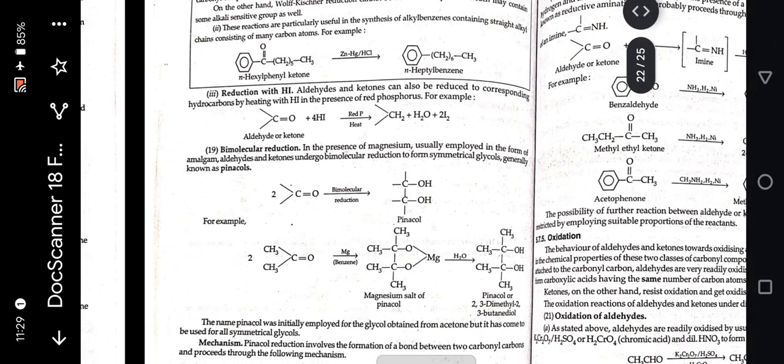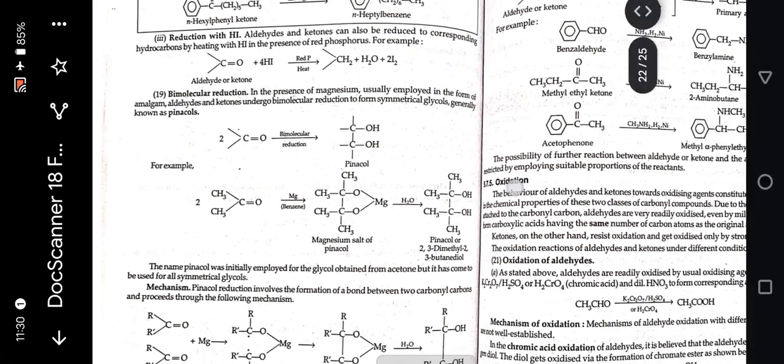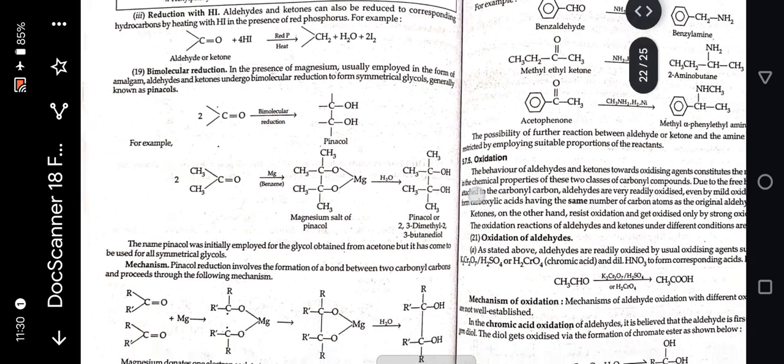Reduction with HI. Aldehydes and ketones can also be reduced to the corresponding hydrocarbons by heating with HI in the presence of red phosphorus. For example, aldehydes or ketones plus 4HI react in the presence of red phosphorus and heat to give hydrocarbons. Bimolecular reduction. In the presence of magnesium, usually employed in the form of amalgam, aldehydes and ketones undergo bimolecular reduction to form symmetrical glycols, generally known as pinacols, and its mechanism.